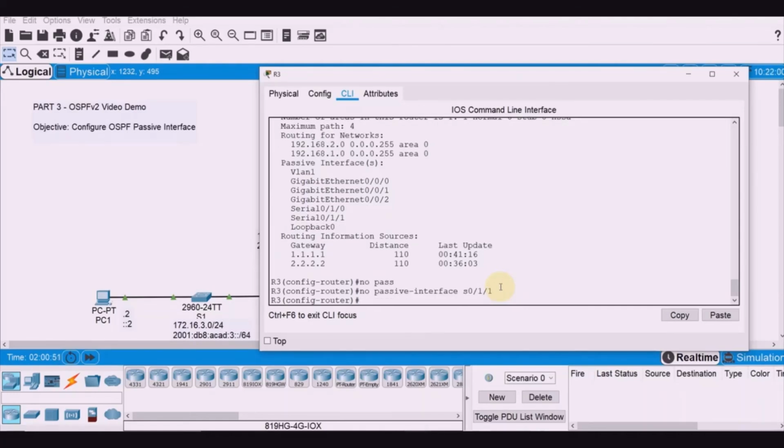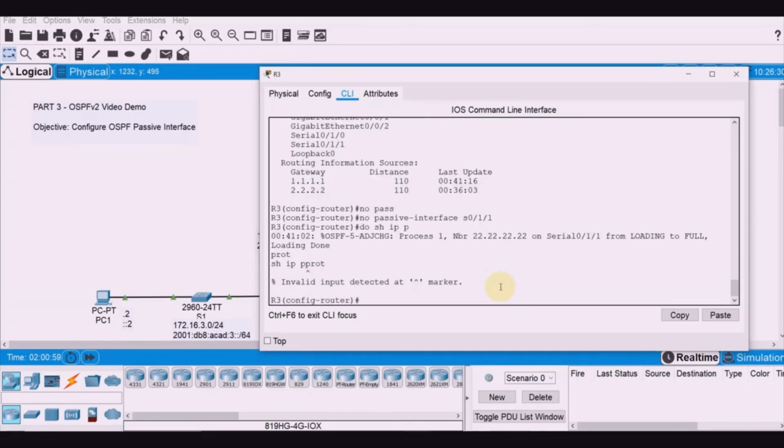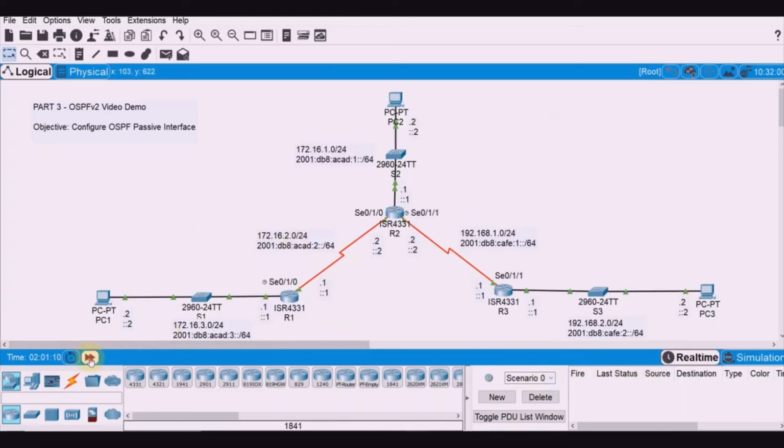All right, so do show IP protocol. Okay, so we have removed serial 0/1/1 in there, and therefore after that, we still have the synchronized network. Let's check that. All right. So that's it for the configuration of the OSPF passive interface.